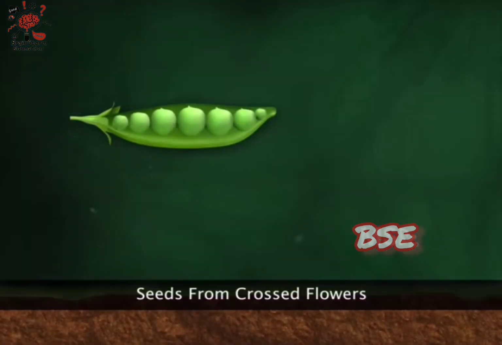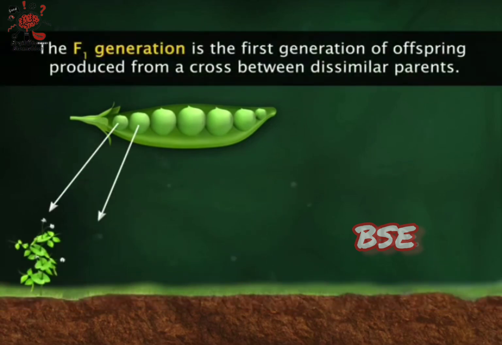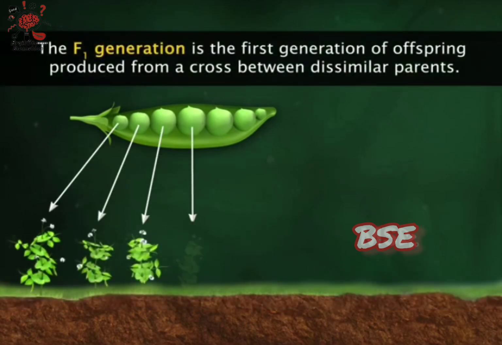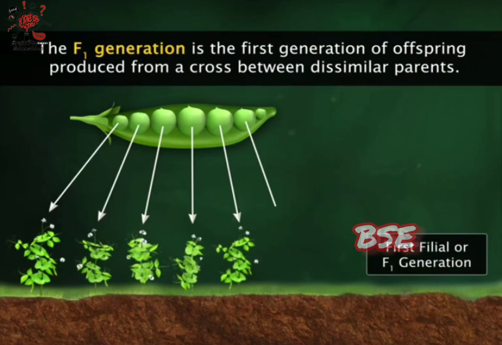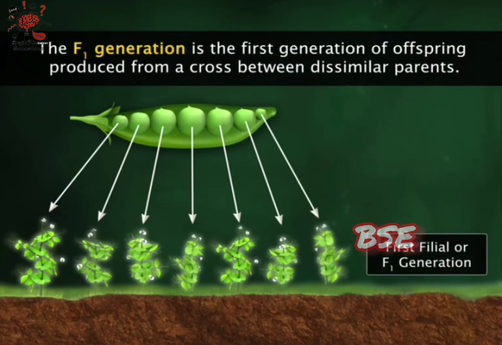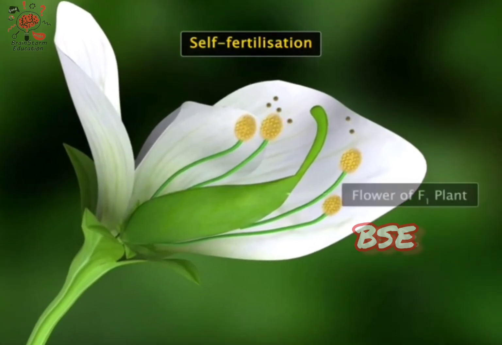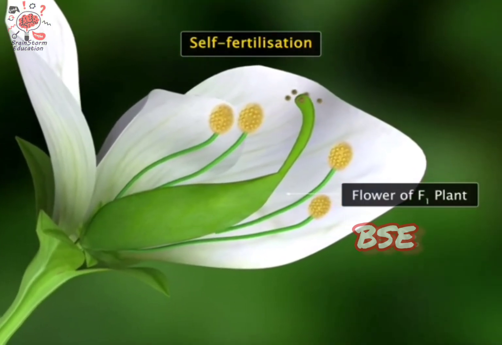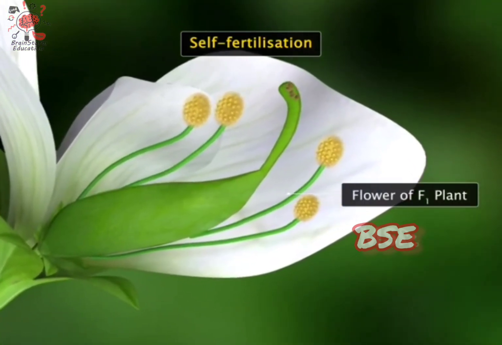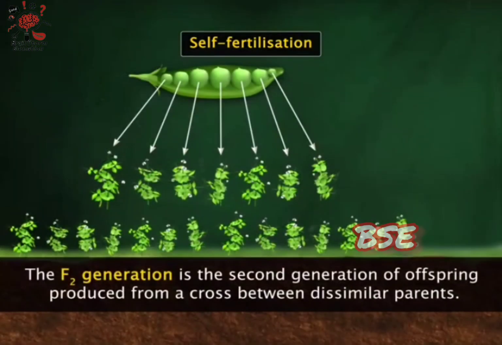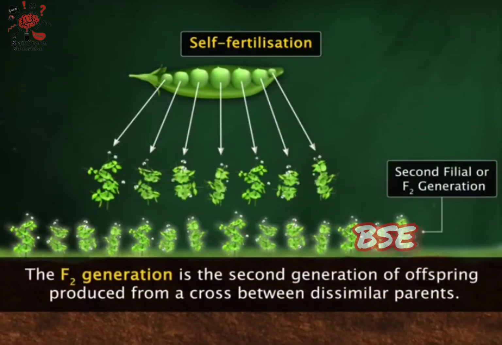Mendel planted all the seeds produced by these hybrid crosses. The first hybrid generation of offspring produced were called the first filial generation or F1 generation. Finally, at the third stage, the plants of the F1 generation were allowed to self-fertilize and produce the plants of the second filial generation or the F2 generation.